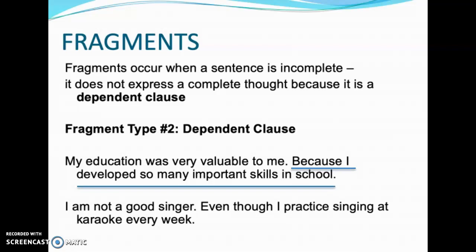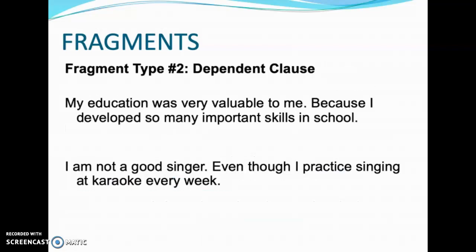The problem here is in the second sentence. Or: "I am not a good singer. Even though I practice singing at karaoke every week." The problem here is also in the second sentence. So what we see in these two sentences is that they are dependent on the first sentence to complete the thought or the meaning.